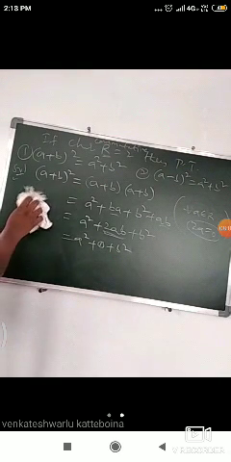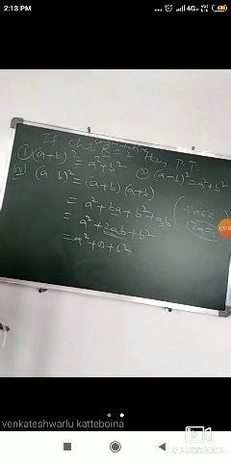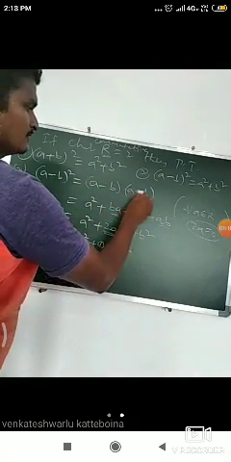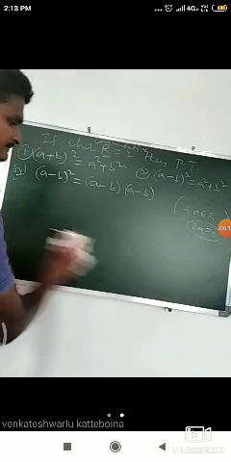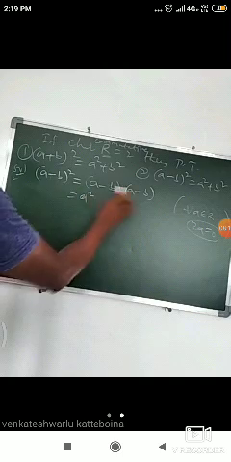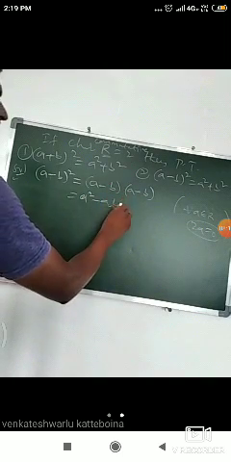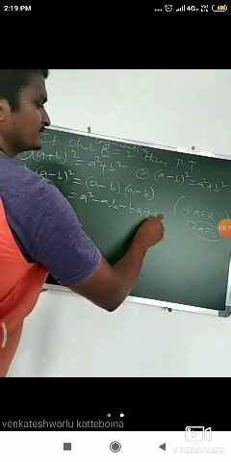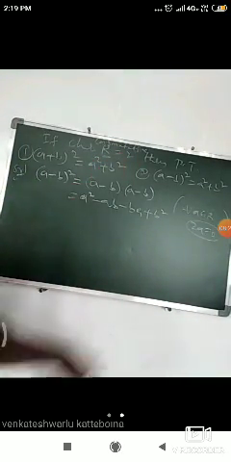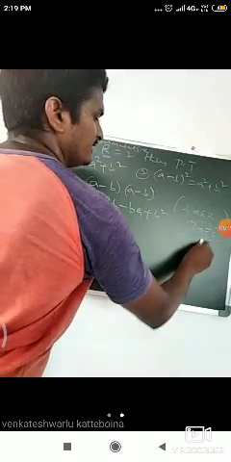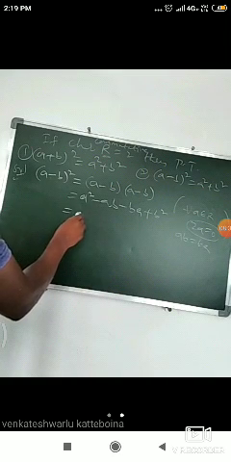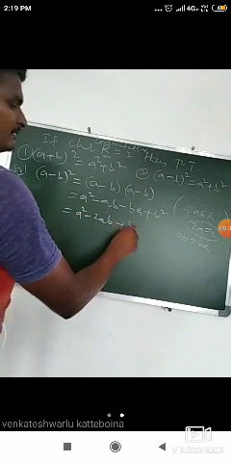Okay, and the next one, a minus b whole square is equal to a minus b into a minus b. This is a into a is a square, a into minus b is minus ab, minus b into a is minus ba, plus b square. Again here we use the commutative ring property. Whenever R is commutative, we use the condition ab is equal to ba. Here we write ba is equal to ab, minus ab minus ab can be written as minus 2ab plus b square.